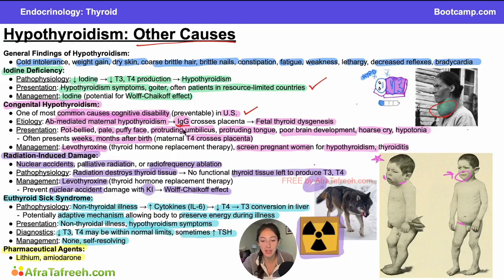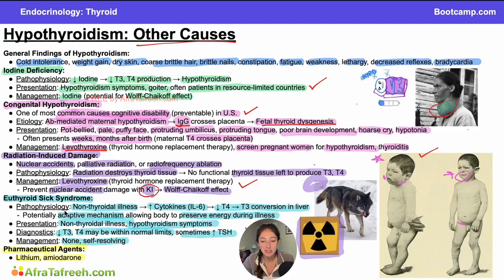It is caused by this IgG crossing the placenta and causing fetal thyroid dysgenesis. The presentation is all of these P's. Remember this picture over here, and we treat it with levothyroxine, and it's very important that we treat this because this treatment with levothyroxine can completely change the presentation and prevent cognitive disability in these patients. Radiation-induced damage, remember that we use our Wolff-Chaikoff effect, potassium iodide, to prevent this if there's a nuclear accident.